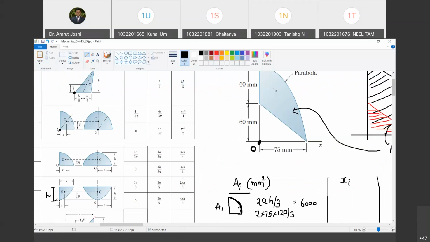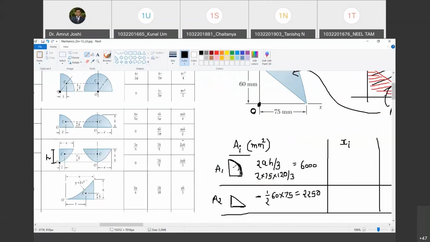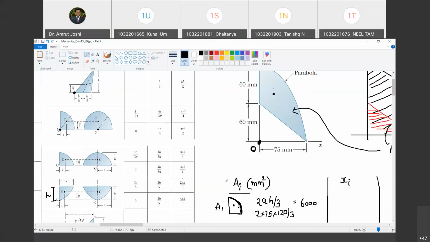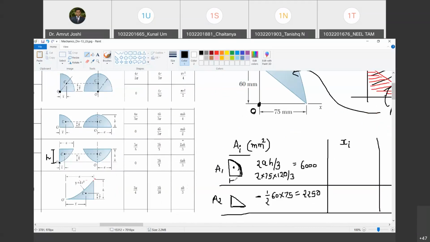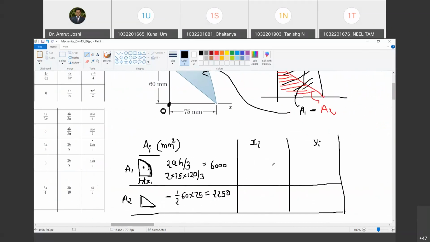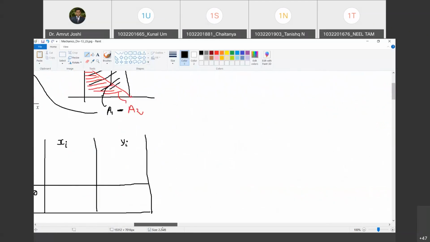This will be a distance. Do you agree with me? Yes. And how much is this distance? This is x1. And how much is this distance? x1, so that is given as 3a by 8.